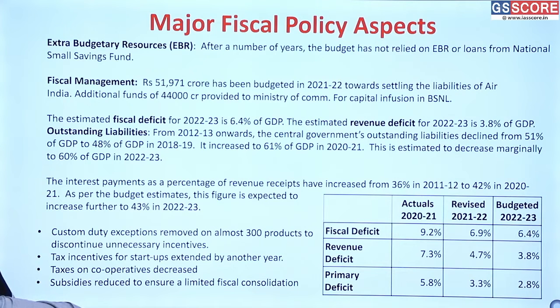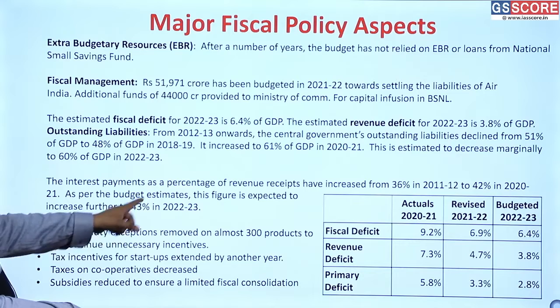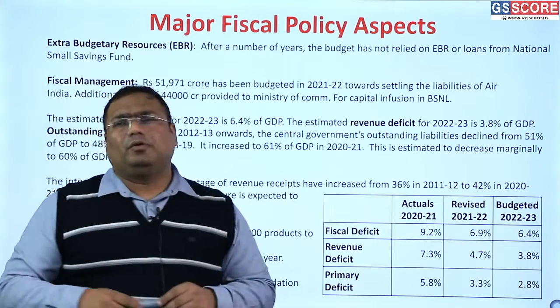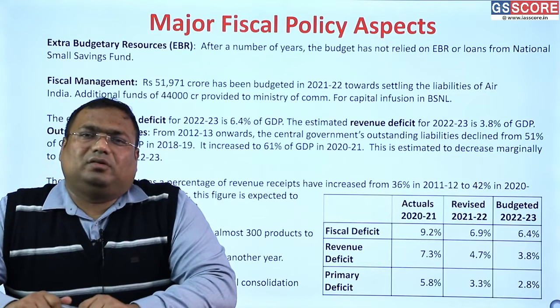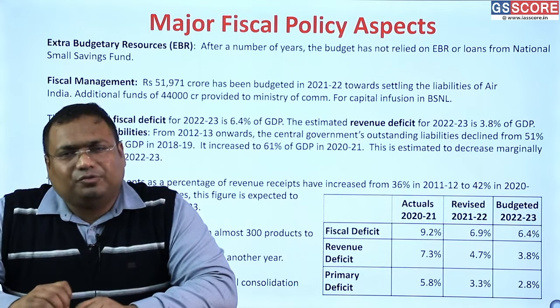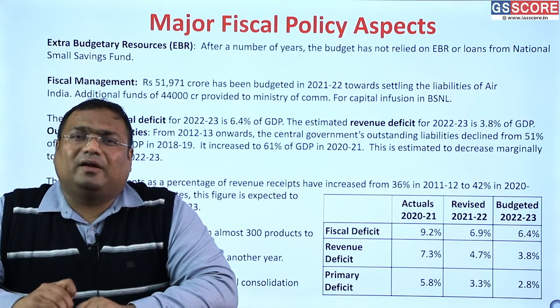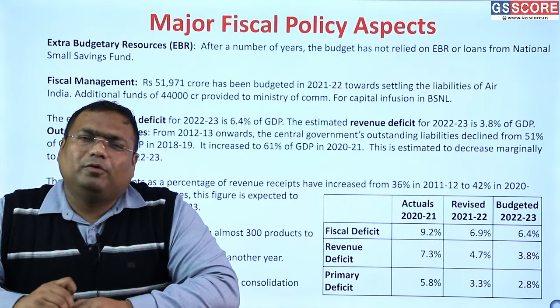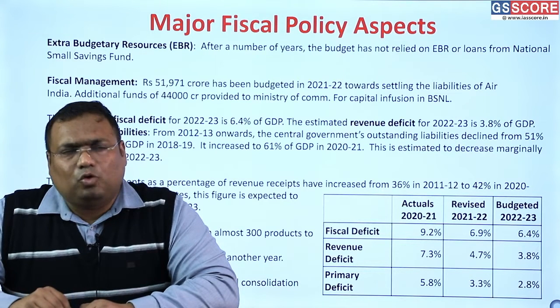The interest payments will continue to increase to 43% next year as a portion of the revenue receipts, because we've taken so many loans recently. So the interest burden on us presently is high. As we pay our old loans and take less loans in future, these numbers will go down again.